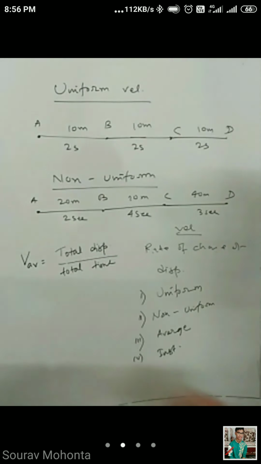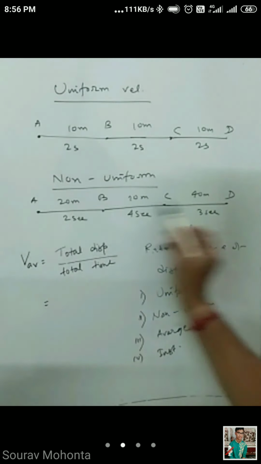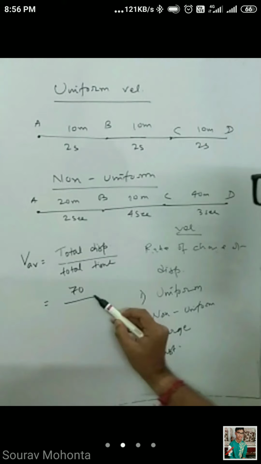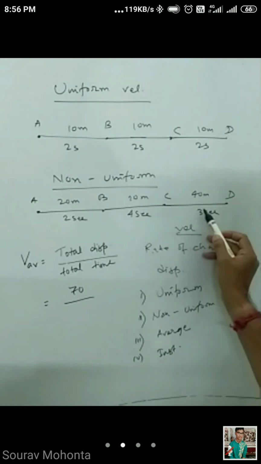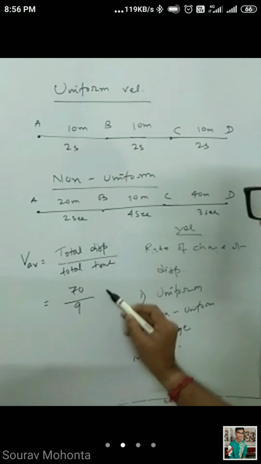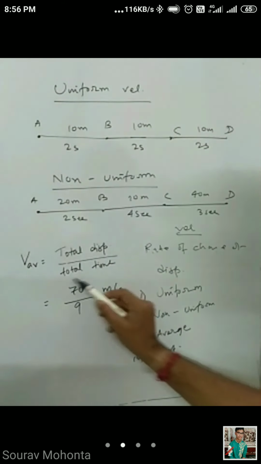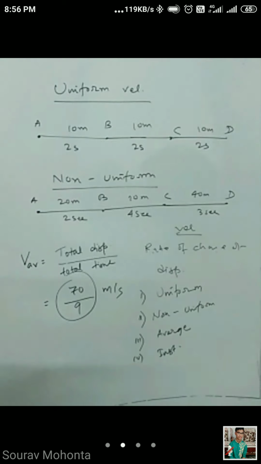Okay. So it's like ধর এখানে total displacement কত? 20 plus 10 plus 40 মানে 70, আর এখানে টাইম হচ্ছে 4 3 7 8 9 মানে 9. So 70 by 9 meter per second. Okay, whatever may be the value. So that is the average velocity. So average velocity মানে হচ্ছে the total displacement covered by the body divided by the total interval of time.